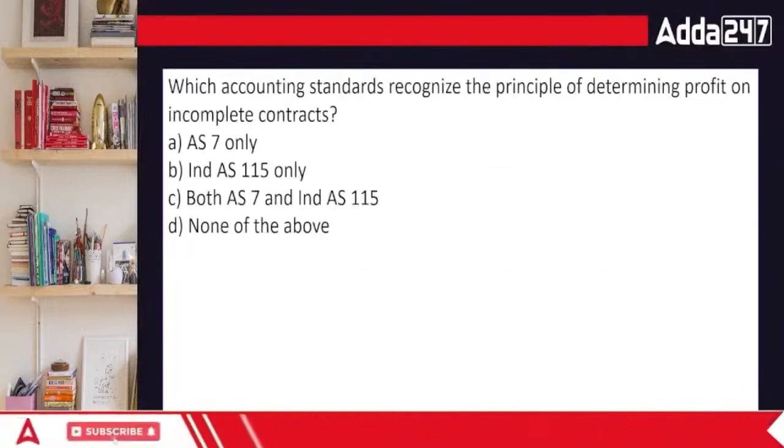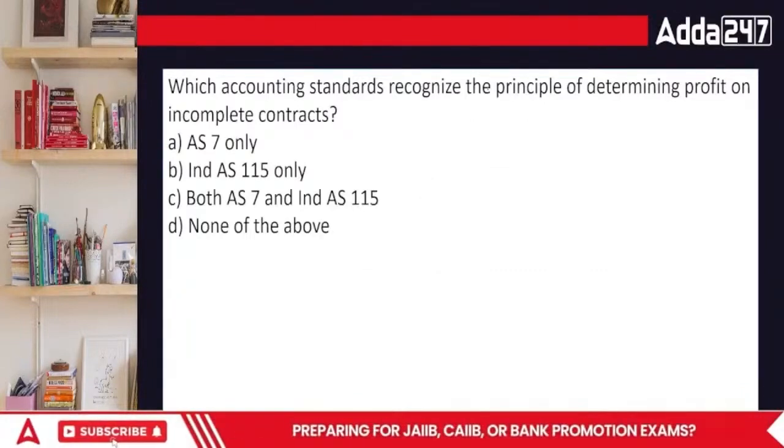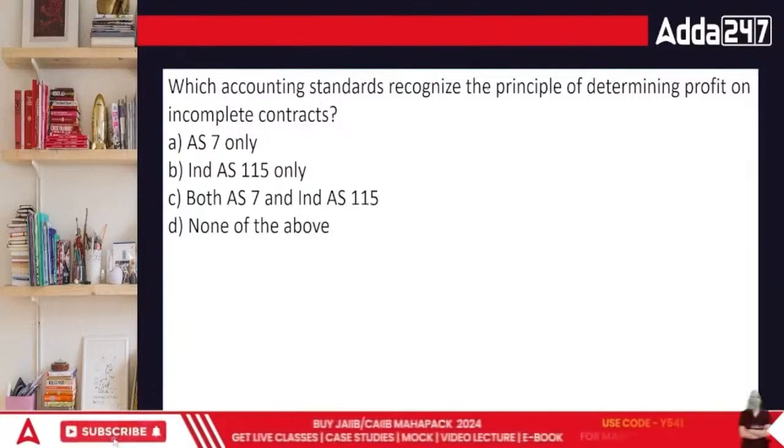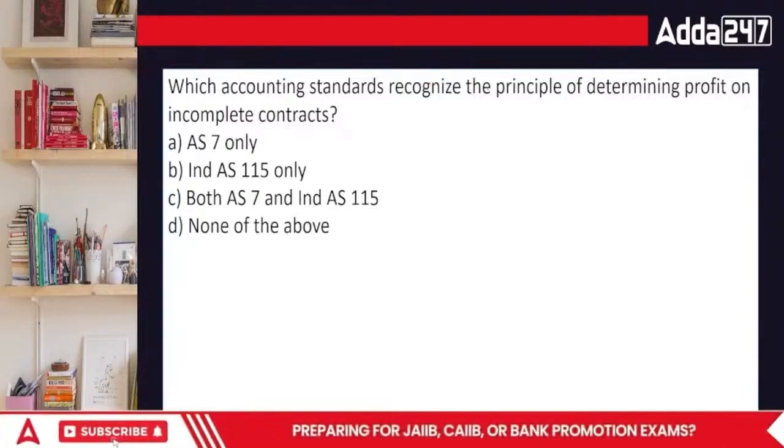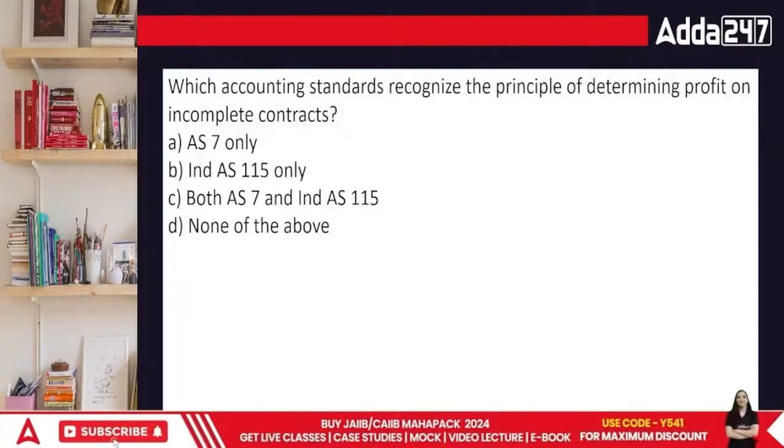Everyone, which accounting standard records the principle for determining the profit on incomplete contracts? AS7 only, Ind AS 115 only, or both AS7 and Ind AS 115, or none of the above? What's going to be the answer?